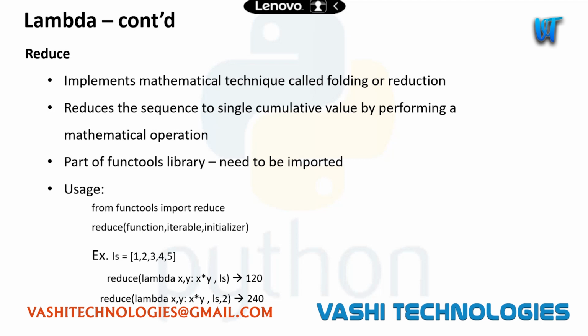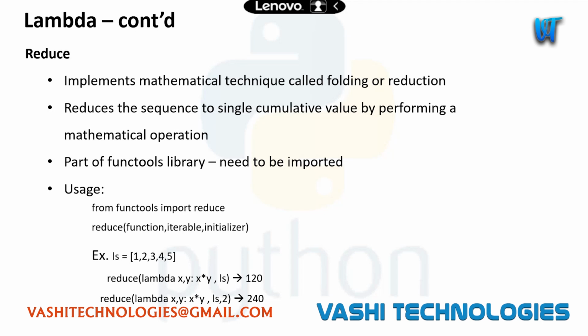Cumulative in the sense of group. Cumulatively, it is taking them and performing reduction. Initially, we have 5 numbers. After performing this folding, it will get only one number, which will be the sum of these 5 numbers. It can be product, subtraction, division, anything can happen.